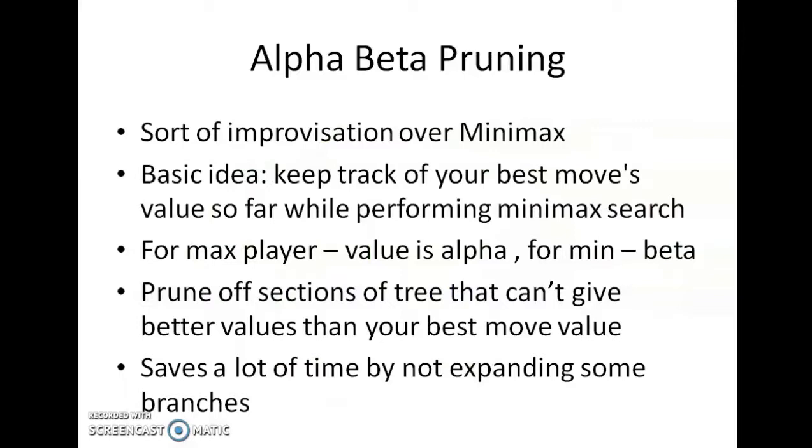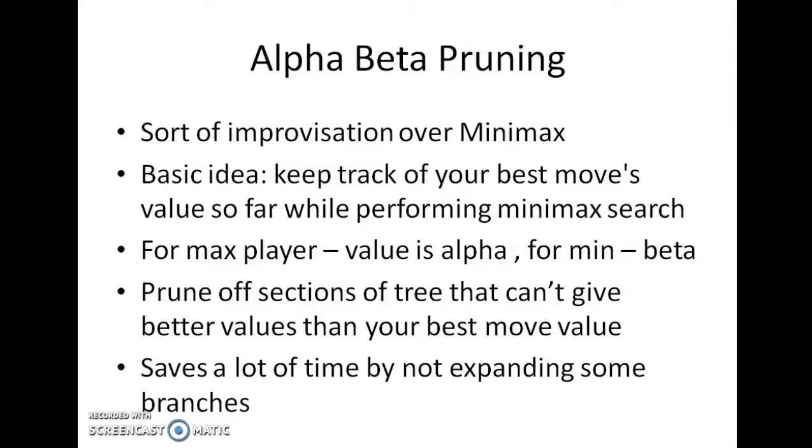The fundamental minimax algorithm is computationally very intensive, and it's very expensive to create such a tree. So we have better pruning techniques over minimax. One of the techniques is known as alpha beta pruning. It's basically an improvisation of minimax, and the basic idea is to prune off some branches, some parts of the tree. This pruning is based on the principle that if we already have something better than what we can get from expanding some other branch, then it is better not to expand that branch, because we already have a better move.